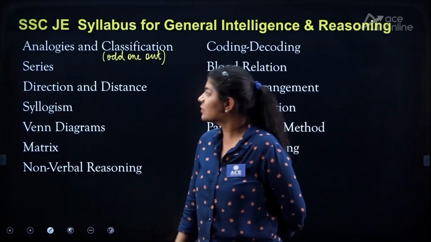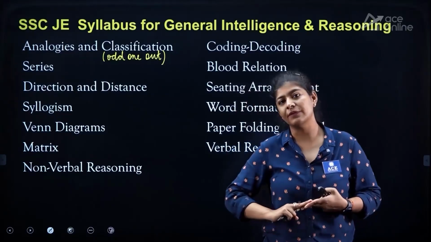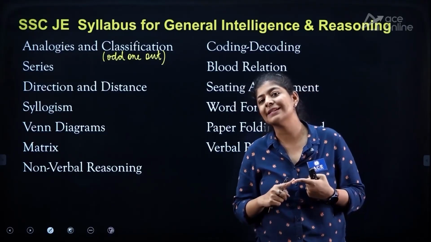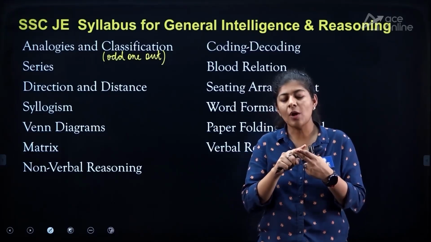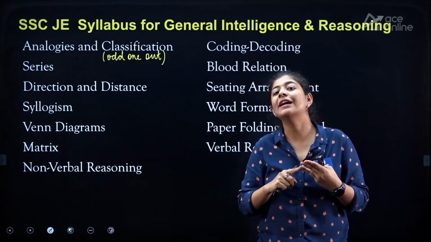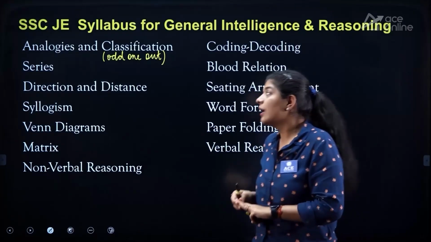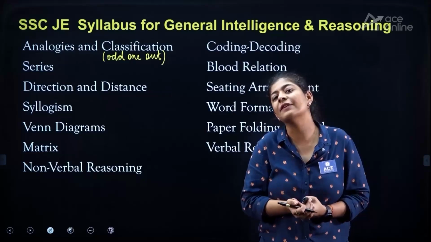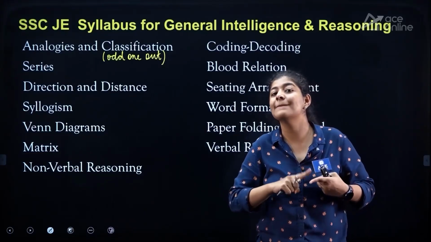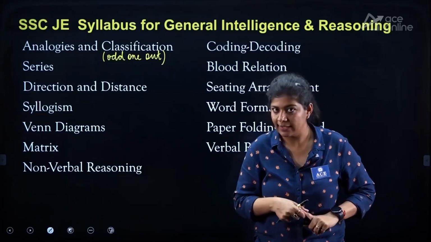The next one is series. In series, we have 2 main bifurcations. The first is alphabetic series and the second is number series. The combination of these two creates an alphanumeric series, which we can consider as a third part. In the number series as well, we can bifurcate into 2: the first is the missing number or missing series, and the second is the wrong number.